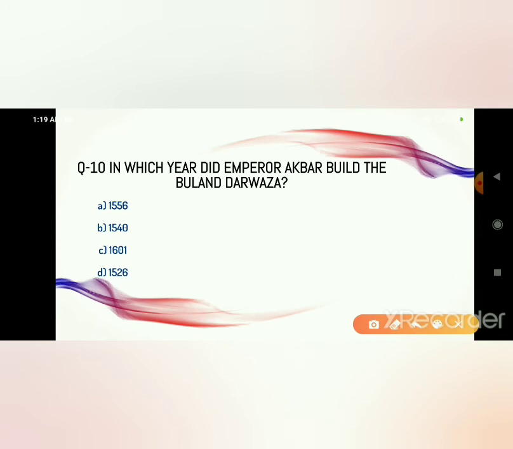In which year did Emperor Akbar build the Buland Darwaza? So Buland Darwaza was built by Akbar in the year 1601. So this concludes the first session, the part 1 of the history questions asked by TCS during SSC exams such as Steno, CPO, CHSL, CGL or MTS.